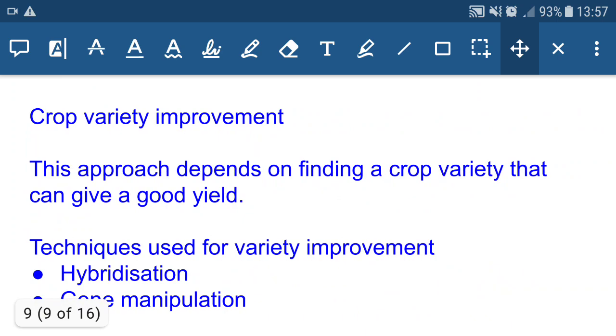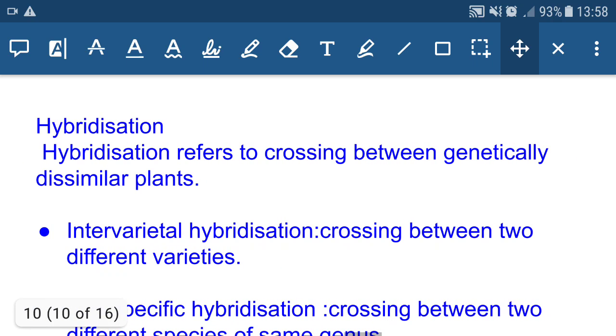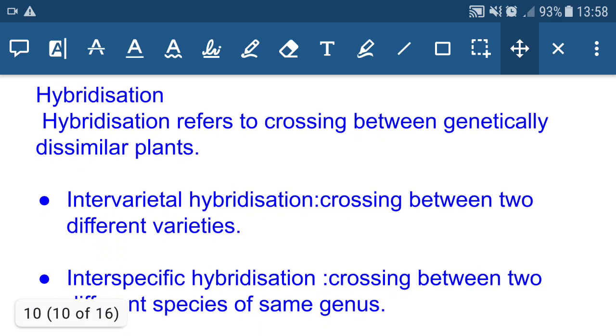Crop variety improvement. This approach depends on finding a crop variety that can give a good yield. There are a lot of techniques used in this process. One is hybridization and the other is gene manipulation. Now let's see what is hybridization and what is gene manipulation. Hybridization refers to crossing between genetically dissimilar plants. In case of plants, we say genetically dissimilar plants, or if hybridization is performed in case of animals, we say genetically dissimilar animals.